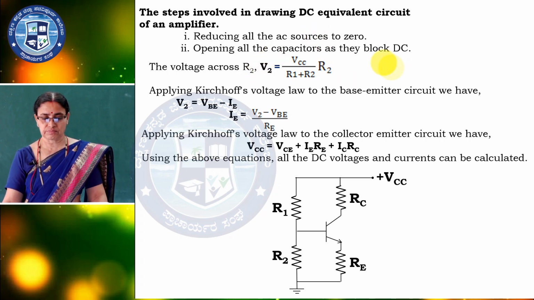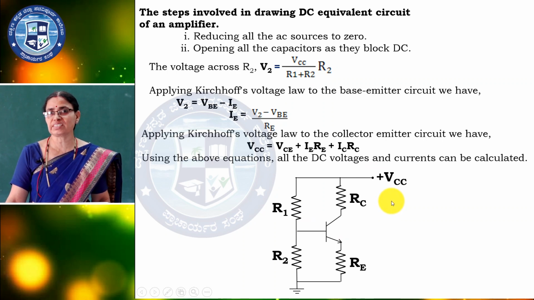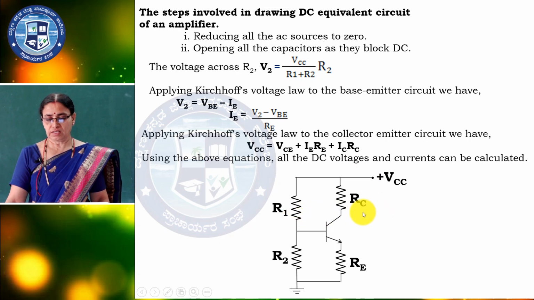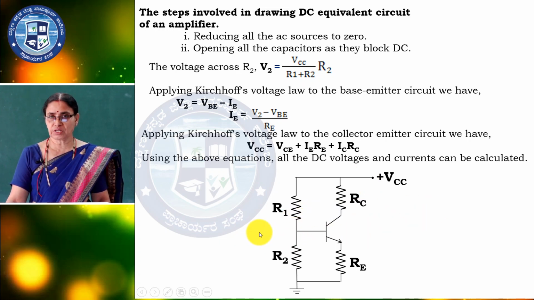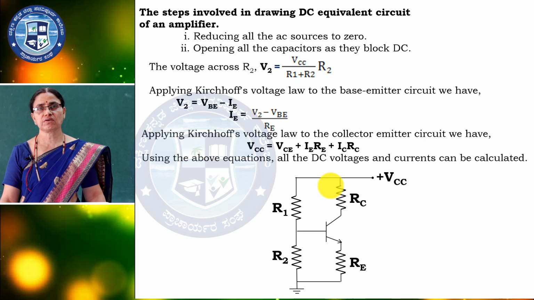So with AC 0, only DC remains, and the capacitors block DC, which means the capacitors are open circuited. The output capacitor, the input capacitor and the bypass capacitor are not there. So here only R1, R2, RC and RE remain. If we imagine the CE amplifier circuit, the capacitors are not there because all the capacitors are open circuited, only resistors are here.